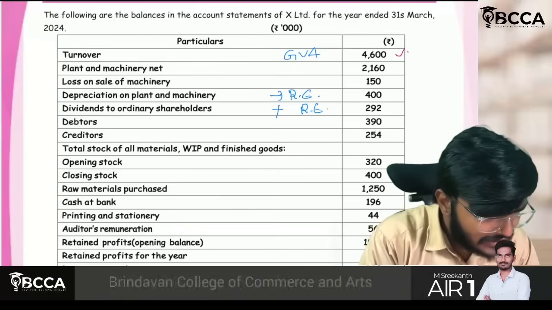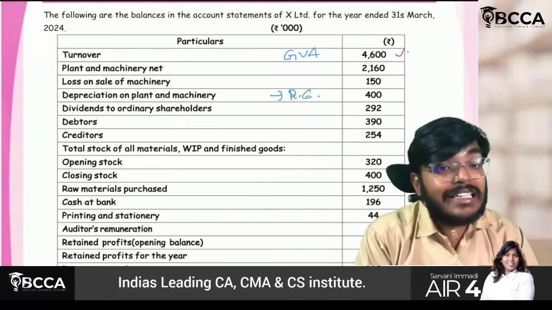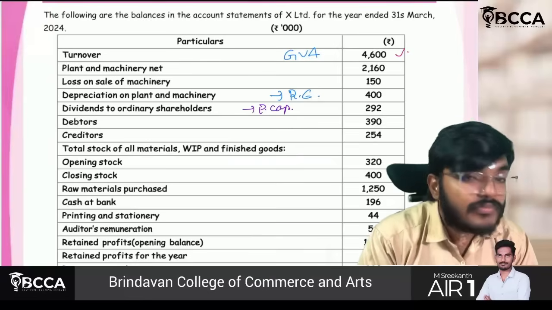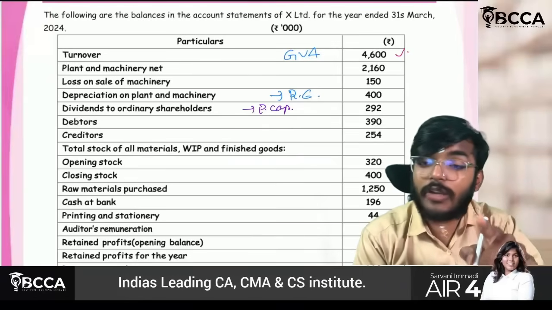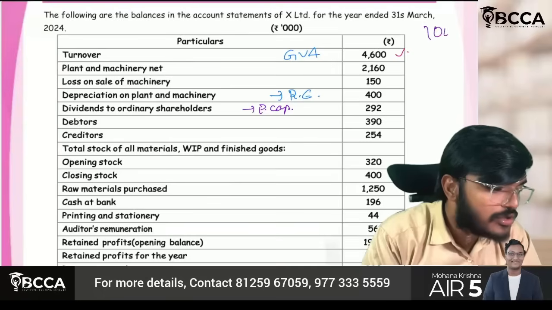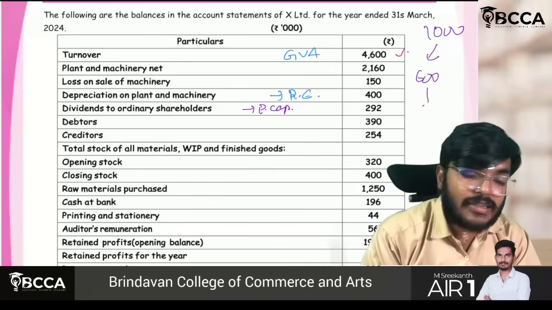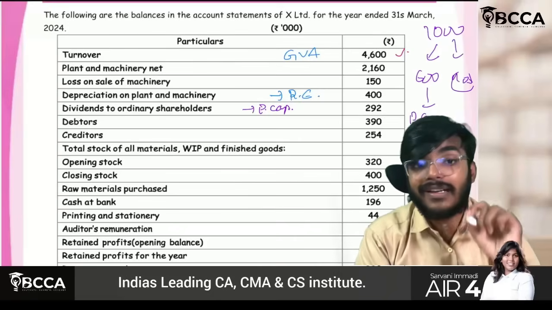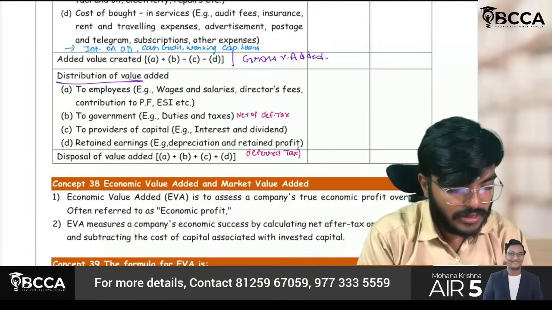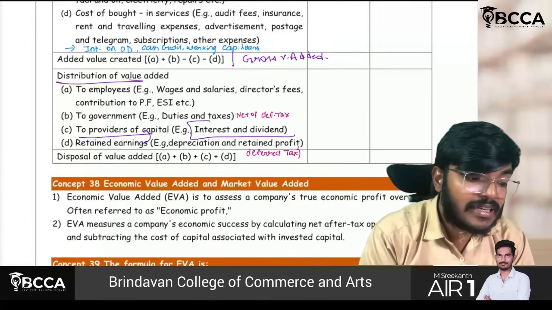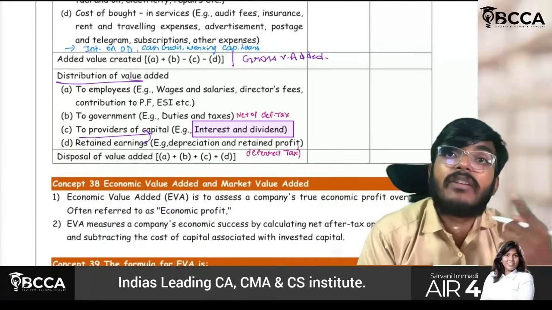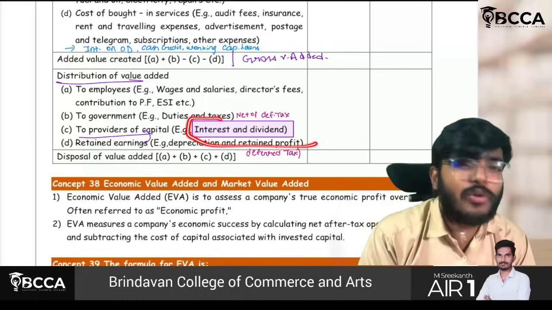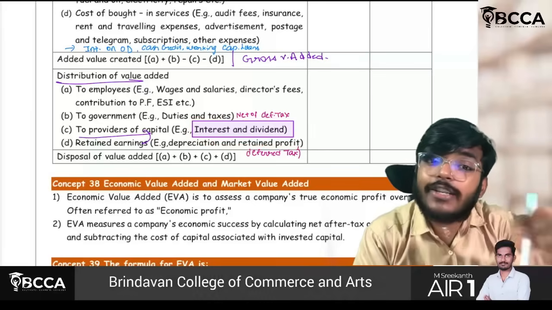Okay, sorry, one thing. This is shown as dividend. If it is distributed, it will be shown as provided to providers of capital. But any retained earning, whatever the balance, for example, the company's profit is 1000. If 600 they have paid as dividend, this will be shown as provided to capital. Sir, what about 400? 400 will be shown in the retained earnings. See here, providers of capital means even interest and dividend both are covered, guys. This dividend will be preference share capital, equity share capital, everything. Ideally, this is also the shareholders' fund only. But since it is already paid, it should be shown separately.